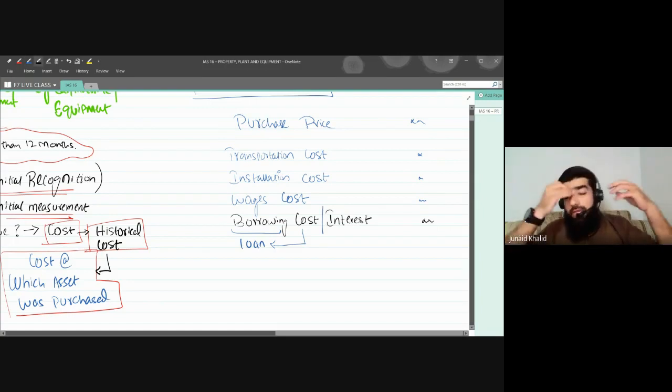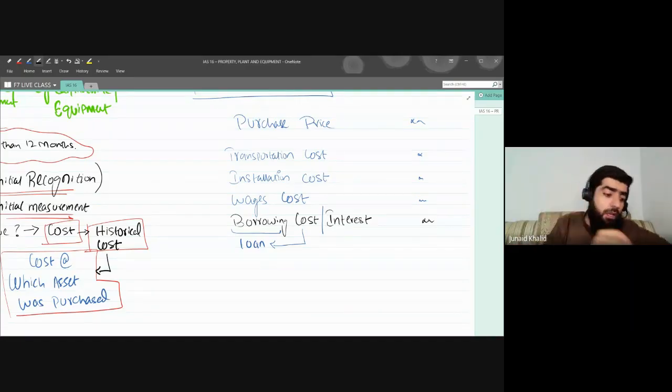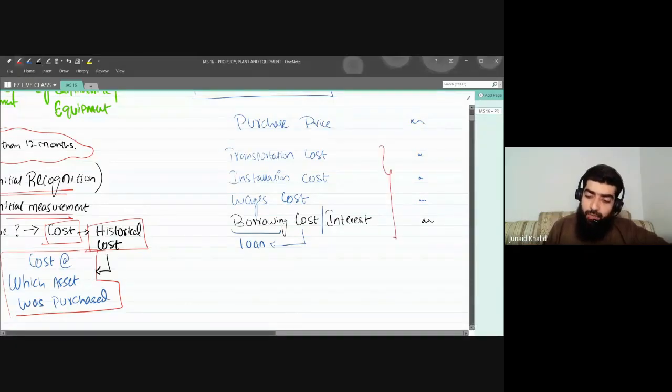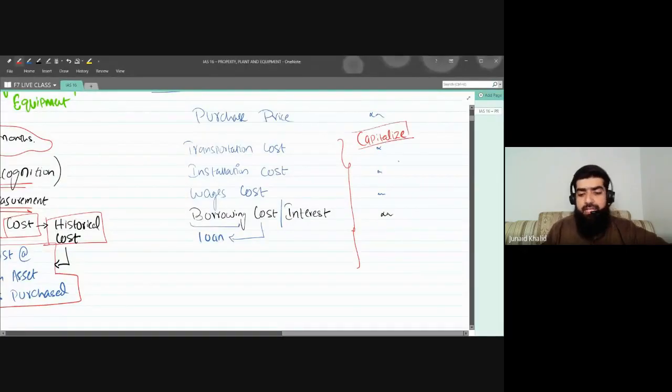Now, a very important concept is whether we are going to capitalize. One other very important terminology that I used is that we are capitalizing. Whenever I use the word capitalize, it means that I'm making that cost a part of an asset.